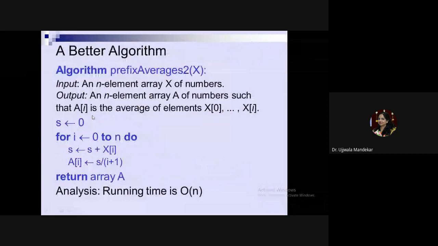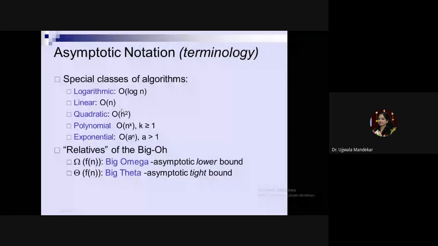What are the various asymptotic terminology? Function will be logarithm. If the running time is of order log n, we call the function as logarithmic. If your function is O(n), you will call that function as a linear function. If your function is of order n square, you will call that function as the quadratic function.